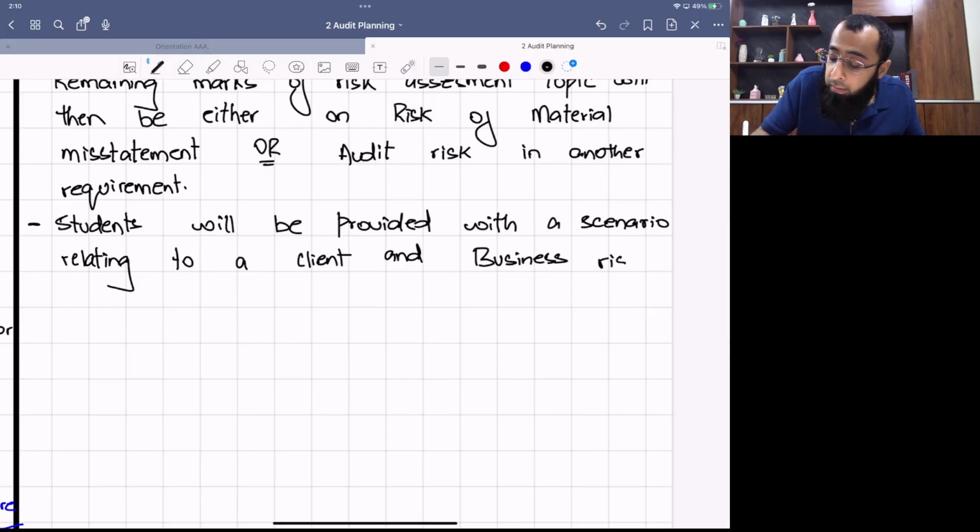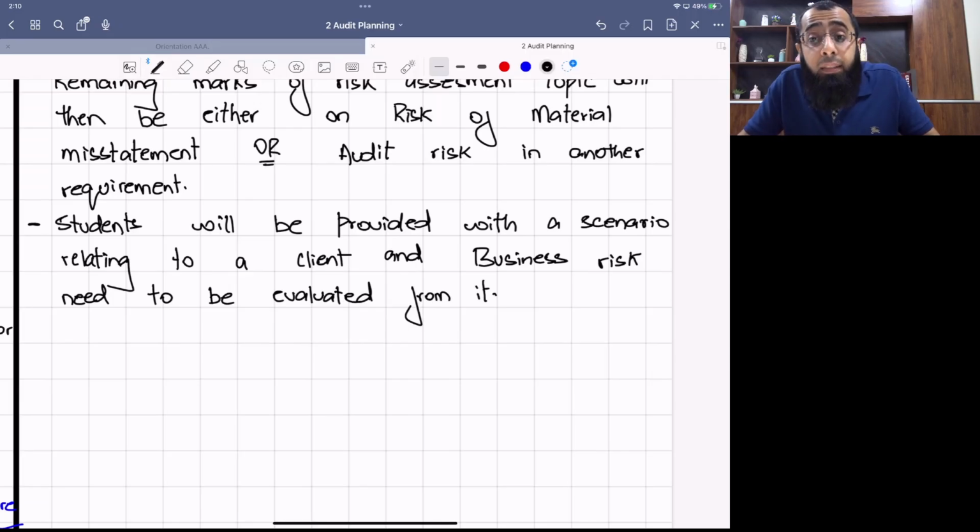Okay, business risk need to be evaluated from it. Now, some more important discussion. See, when you talk about evaluation of business risk, you need understanding of the client's business and its environment. So all the relevant information will be given in the question. Students will only be required to evaluate the question's scenario in detail.